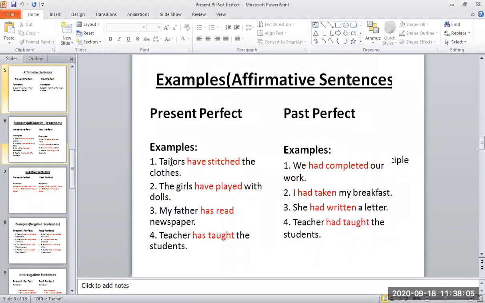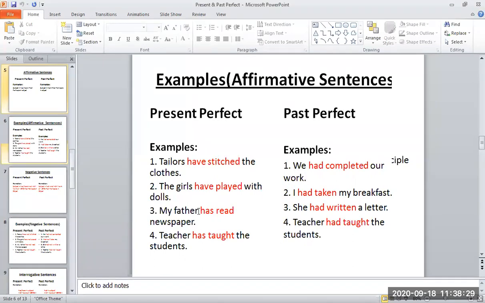Look at the examples. Tailors is a subject, have is helping verb, stitched is third form of verb, the clothes, this is object, right? The girls, subject, have helping verb, played, third form of verb or past participle, with dolls, this is object, right? Dolls is object.